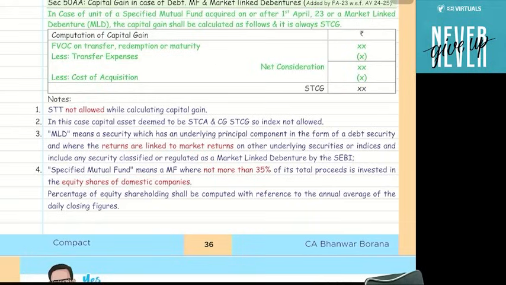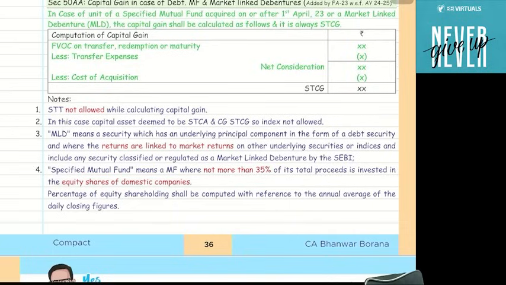If it is section 112A, then obviously the indexation benefit is not available. 112A is taxable at the rate of 10%, but 112A is applicable in the case of equity-oriented mutual fund units. Because 112A says that if there is a long-term capital gain on equity shares, equity-oriented mutual funds, or units of a business trust, that is taxable at 10% under section 112A. But for all other mutual fund units, such as debt mutual funds, the holding period is 3 years, and after 3 years if you transfer, there will be a long-term capital gain, taxable only at the rate of 20%, and there is an indexation benefit also. Because indexation is available, the answer is yes.